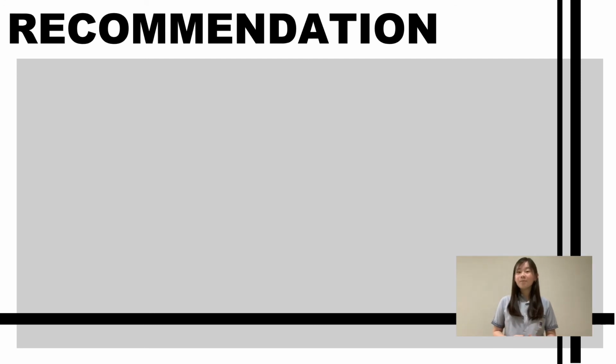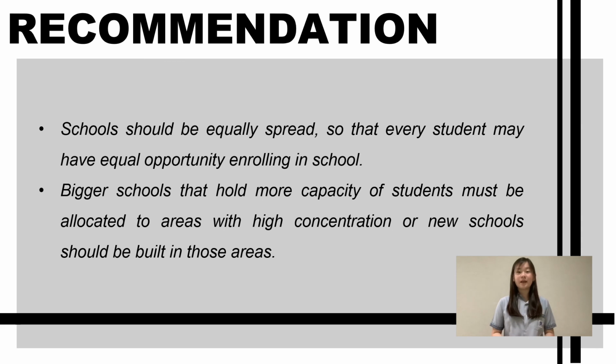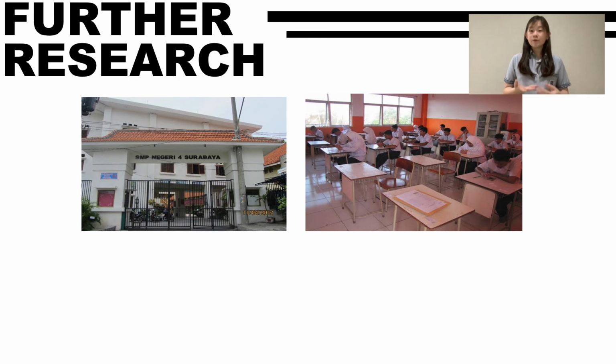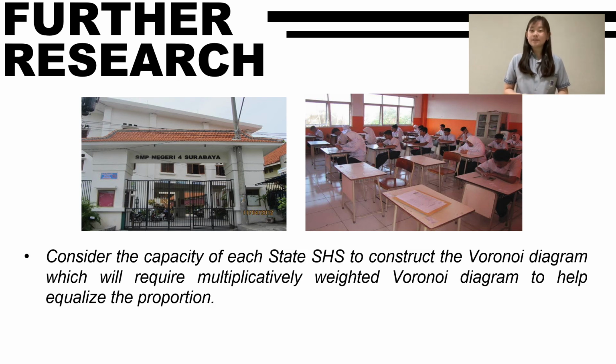We would like to recommend that schools should be equally spread so that every student may have an equal opportunity of enrolling in school. Bigger schools that hold more capacity of students must be allocated to areas that have high concentration, or new schools should be built in those areas. To improve our research, we would like to consider the capacity of each state senior high school to construct the Voronoi diagram, which will require a multiplicatively weighted Voronoi diagram to help equalize the proportion.